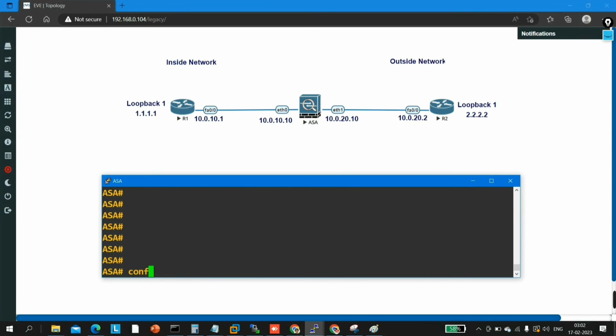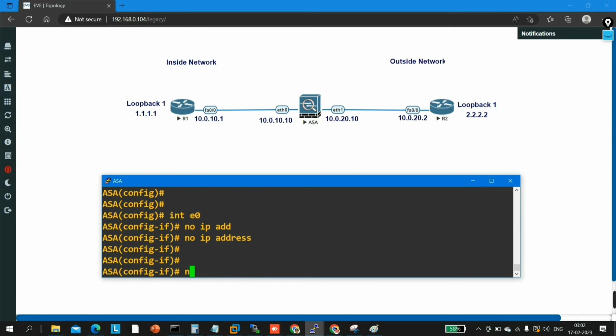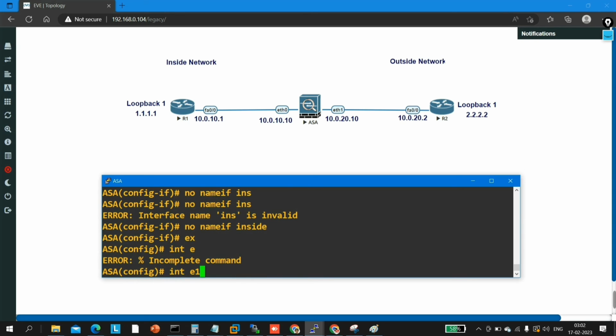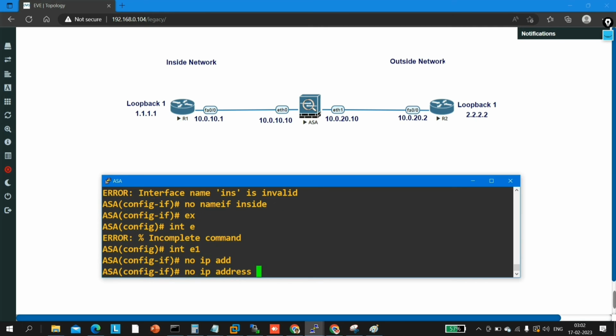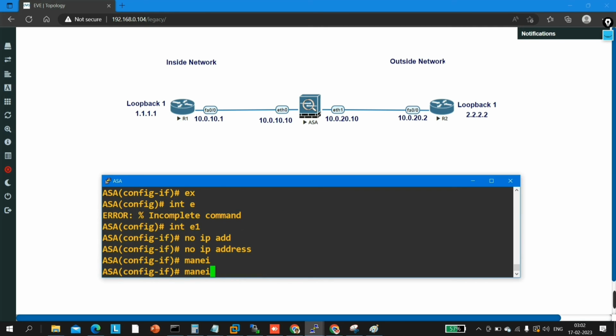Go to config t and interface E0, say no IP address and no nameif inside. Then go to interface Ethernet 1, and here also say no IP address and no nameif outside. Now I have set the default configuration on these two interfaces.